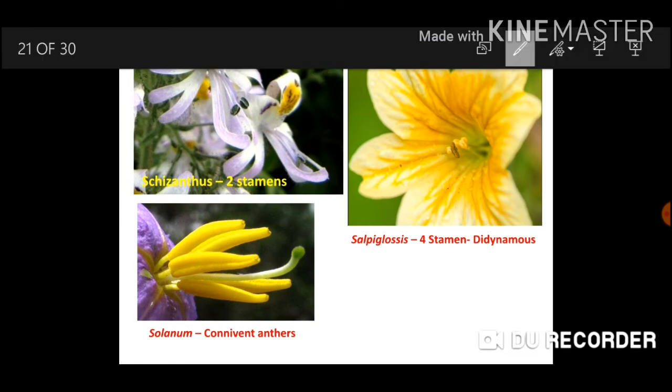Now in this picture you can observe that Schizanthus is having only 2 stamens. Connivent anthers are present in Solanum, that means cone shaped anthers, broader at the base, tapering towards the apex. Then didynamous condition is found in Salpiglossis. Here you can see number of stamens is 4, 2 are shorter and 2 are longer ones.